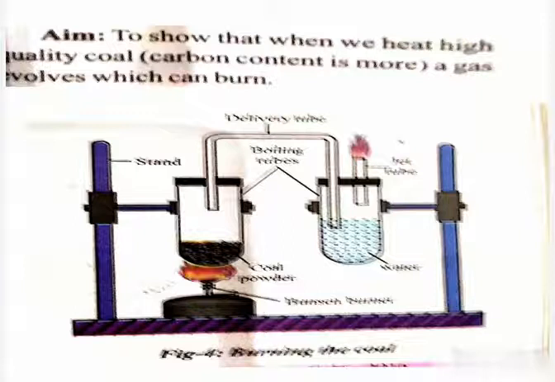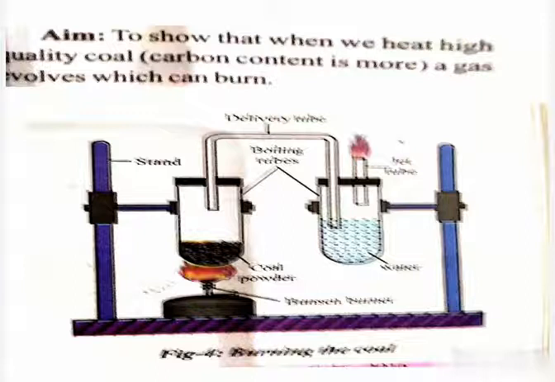With the help of these materials, how can we perform the experiment? Now we will discuss. First, take a spoon of powdered coal and place it in a hard boiling tube, and fix it to a stand as shown in the figure. So in one boiling tube, take powdered coal and fix that to a stand as shown in the figure.